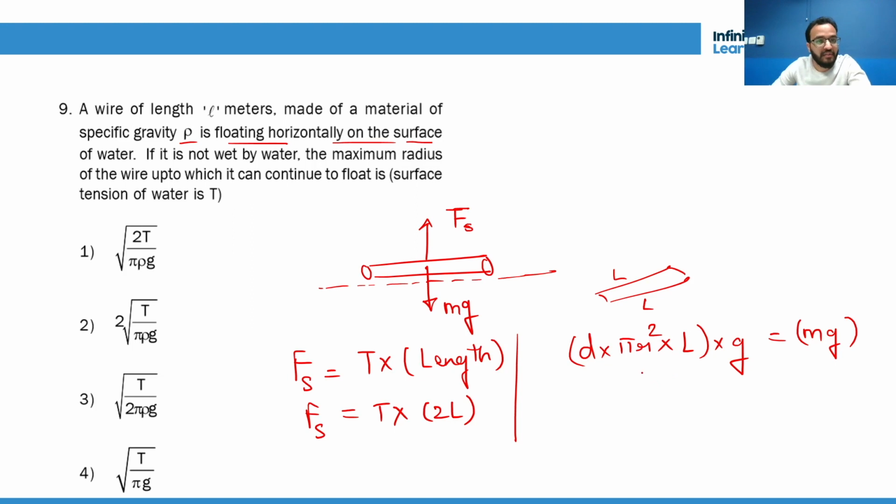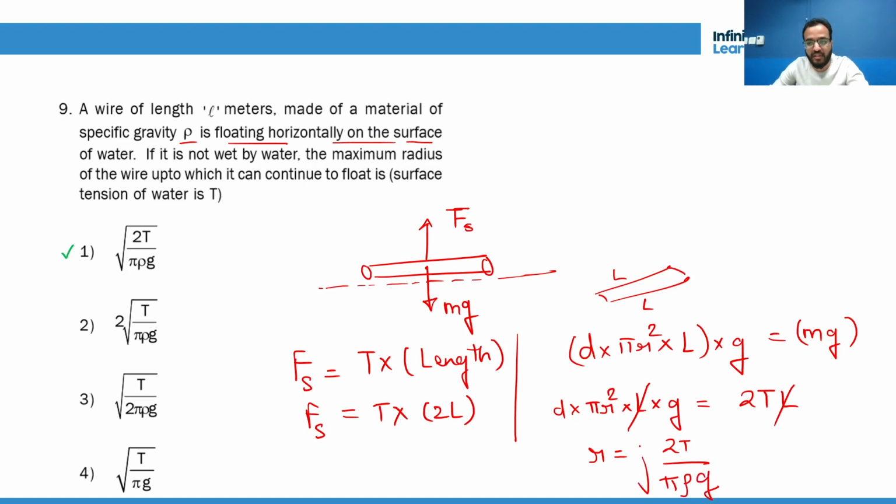What they want is the maximum radius of the wire, so R we have to figure out. We can say D into pi r square into L into g is equal to 2TL, right? L and L get cancelled. D is density, that is rho, given here also. So R will be the square root of 2T by pi rho g. Correct? First option is correct. Did you understand? So how to find the surface tension force and the weight of the rod, and we have to balance these two forces. That is why it is not going inside the liquid surface.